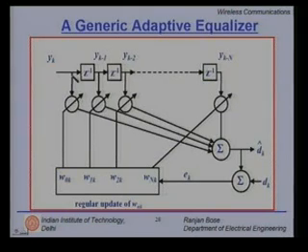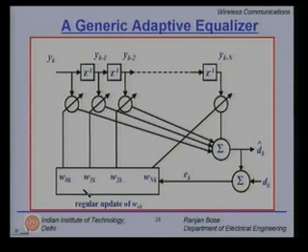Here each of these tapped values is multiplied with a weight given by this weight vector w0k, w1k, and so forth up to wnk. So, there are n plus 1 weights. Please note, besides this w0, w1 and so forth, a k denoting the time index has been put. We have observed earlier that these weights must change with time.